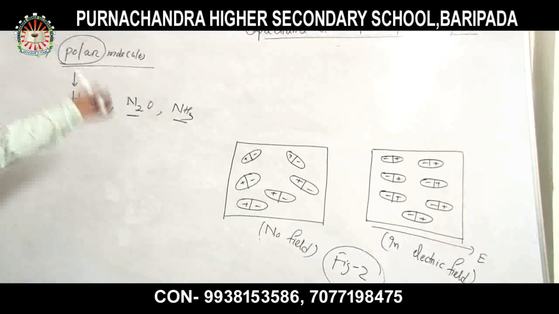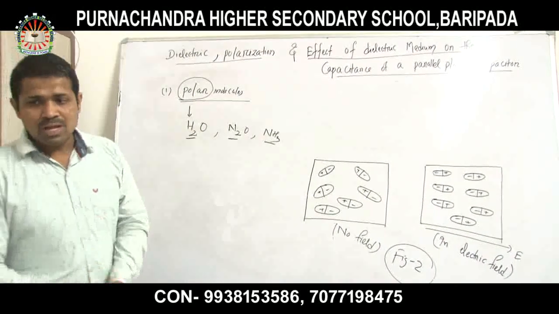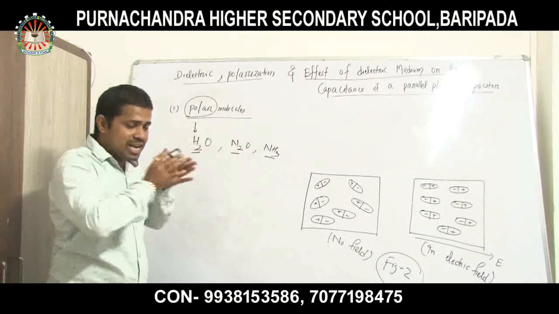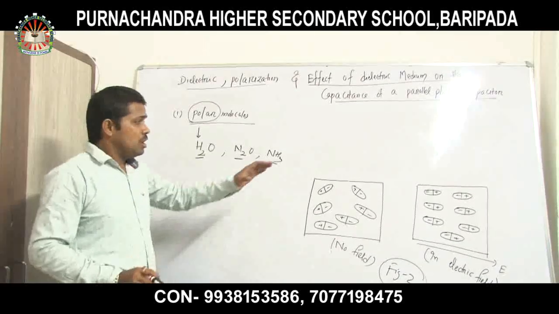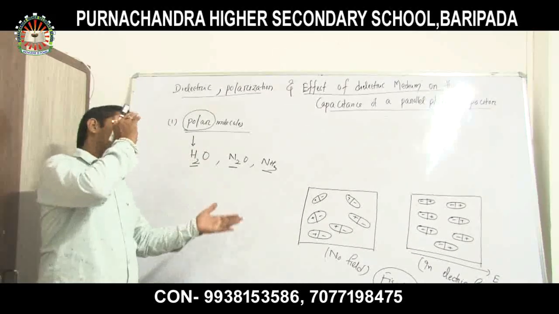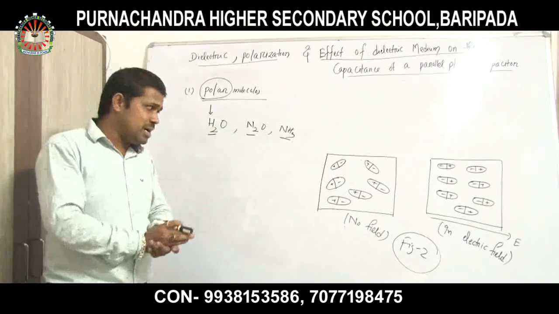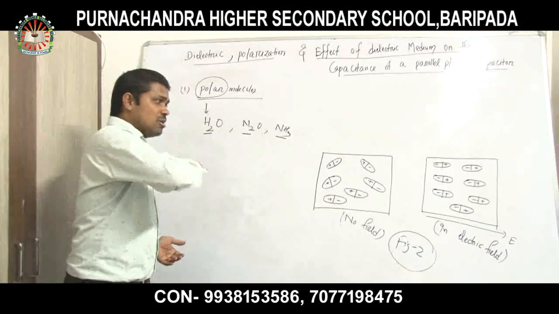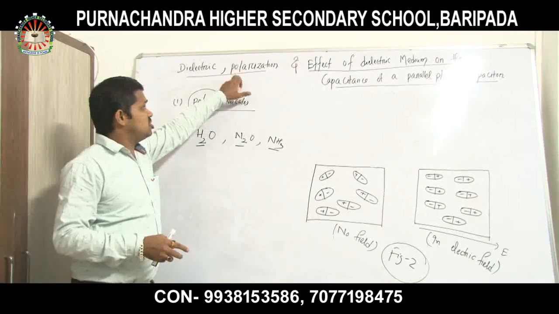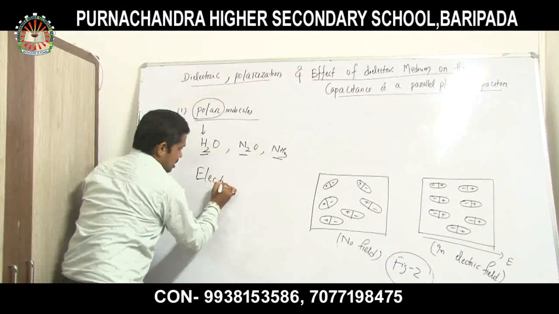Now I can simply define polarization. Remember the definition: the alignment of the dipoles, meaning permanent dipoles or induced dipoles, along the direction of the electric field is called polarization or electric polarization.